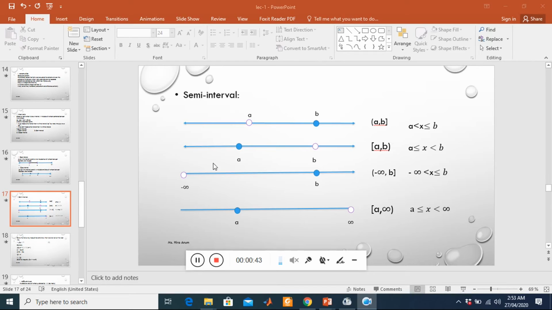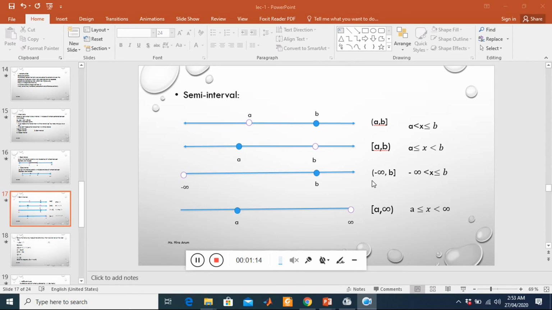Here A is closed and B is open, so we write A in a large bracket and B in a small bracket. A belongs to the interval, but B does not belong to the interval: A less than or equals to x less than B. Here we have minus infinity on the open side and B is closed.